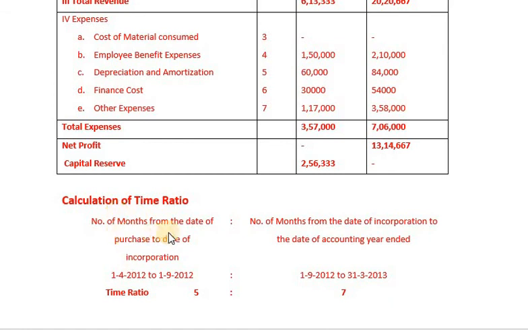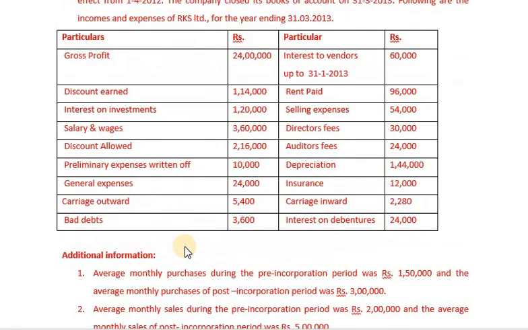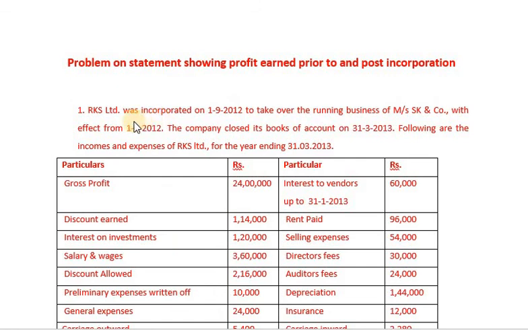So, the number of months from the date of purchase to the date of incorporation. Please go to the problem, my dear students. RKS Limited was incorporated on 1/9/2012 to take over the running business of Messrs. SK and Company with effect from 1/4/2012.